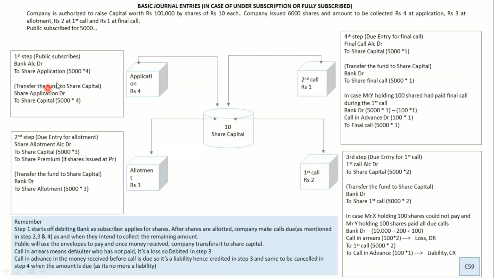So these are your pillars of doing a comprehensive sum. All the steps have been written here carefully. Read it. You should understand what it is. Only in application do you get the money first, then you transfer to share capital. After this, the sequence changes. After that you pass the due entry, because the company decides when they want, and when they want, they pass the due entry and you get your answers. I hope this part is clear.